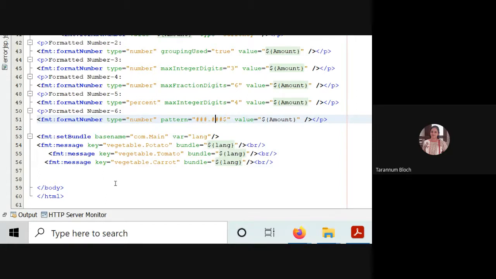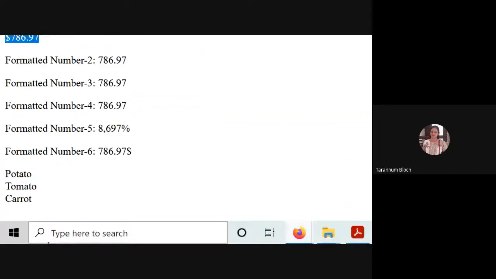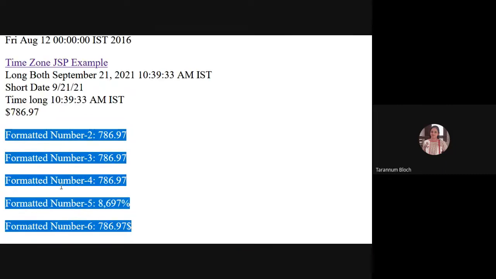I'm talking about line number 51. fmt number, type number, pattern, hash dot 3 hash, between 3 digits before the point, 3 digits after the point, and the dollar sign. So here you can see all these are the number patterns. Fine. This was the percentage.